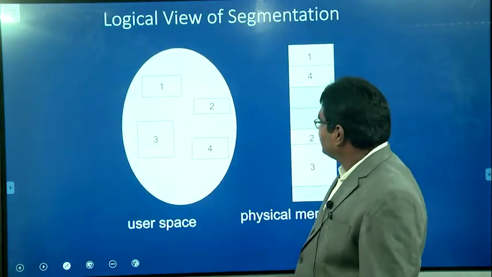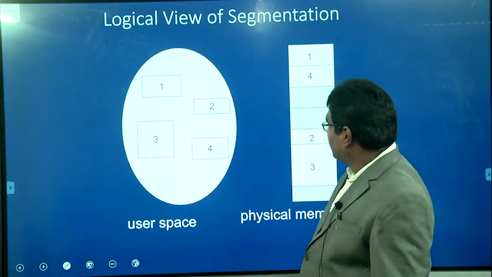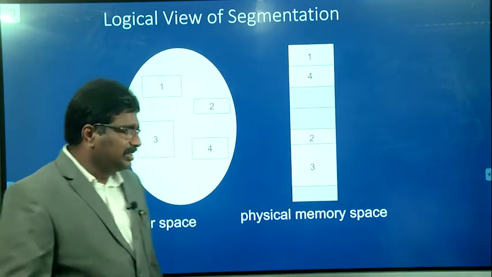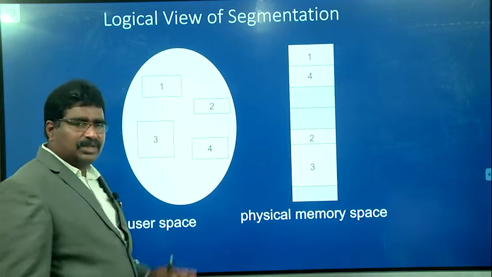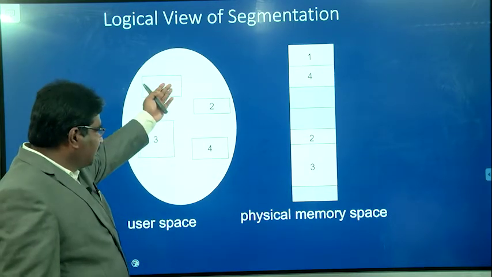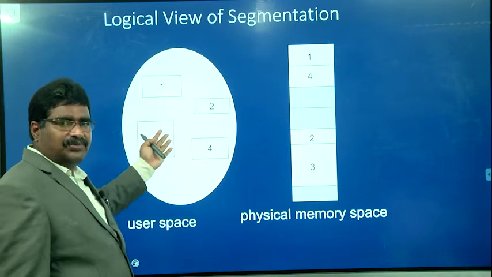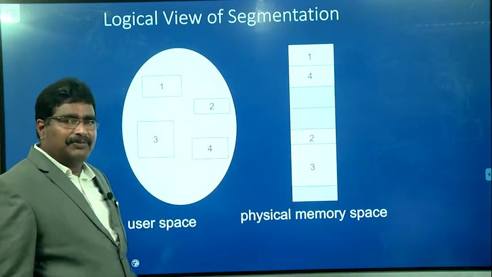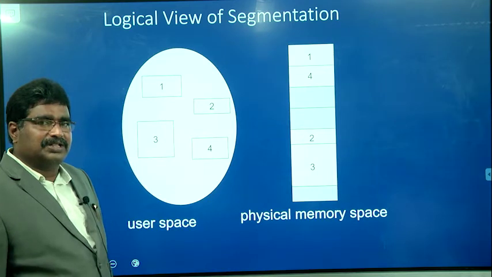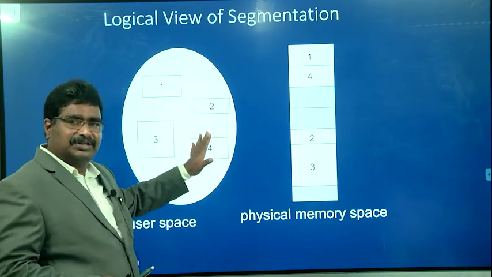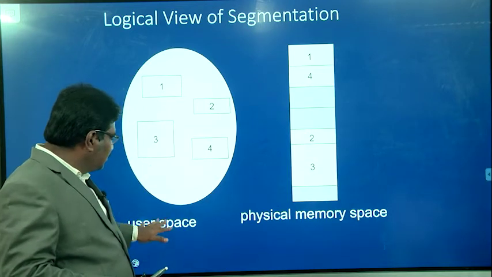Next, here they try to explain the logical view of segmentation. In this example, we are assuming that the program is divided into 4 segments, just similar to the previous example: the main program, the square root function, the factorial function, and another one is the prime function to check whether the given number is prime or not. So these are considered as the 4 segments. This is the logical, that is, the user space.